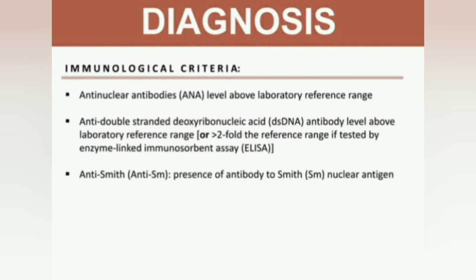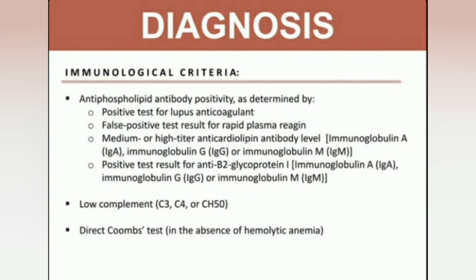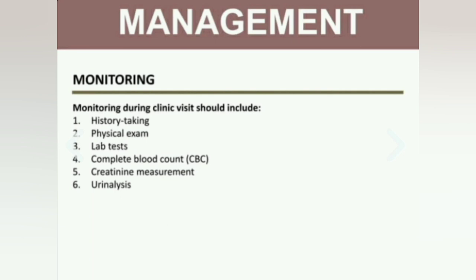Felty syndrome or drugs. Immunological criteria: antinuclear antibody levels above the laboratory reference range, anti-double-stranded deoxyribonucleic acid, anti-Smith, presence of antibodies to Smith nuclear antigen. Immunological criteria: antiphospholipid antibodies determined by a positive test for lupus anticoagulant, false positive test for syphilis, medium or high titer anticardiolipin, and low complement C3 and C4.